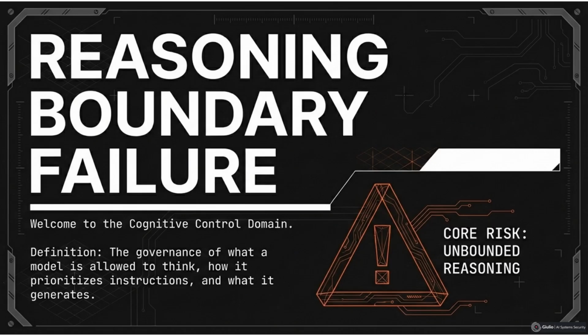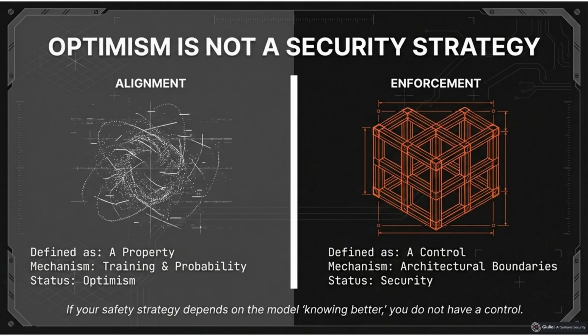It is not about cloud configuration or IAM. It is about the internal decision-making process of the model and how that process is constrained or not constrained by the architecture. The core enterprise risk here is unbounded reasoning, when AI output is treated as authoritative without enforceable reasoning constraints. Blast radius expands. And this is where we need to draw a sharp line between alignment and enforcement.